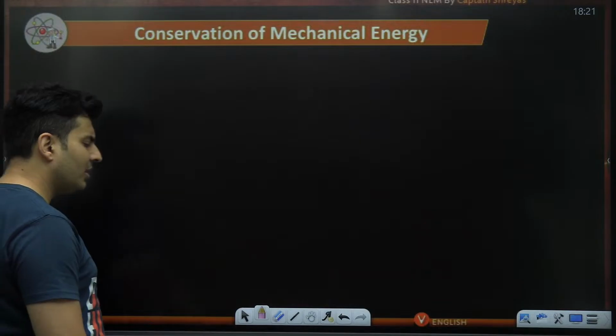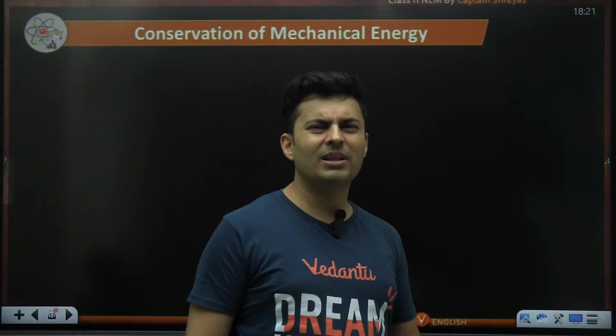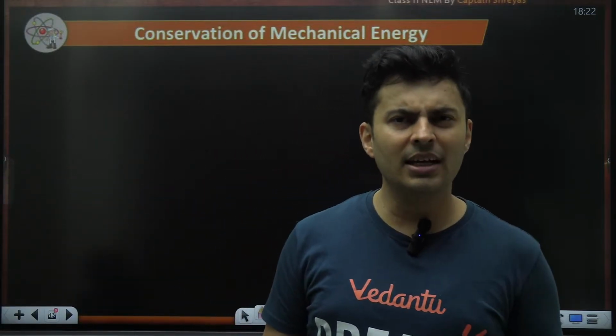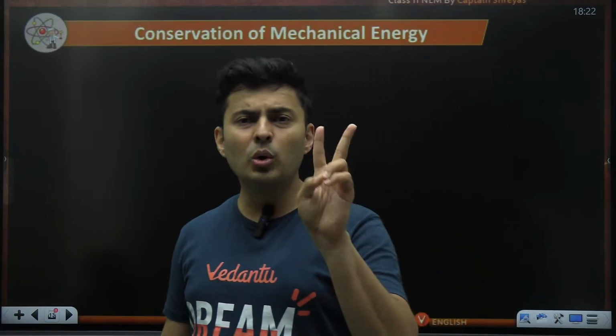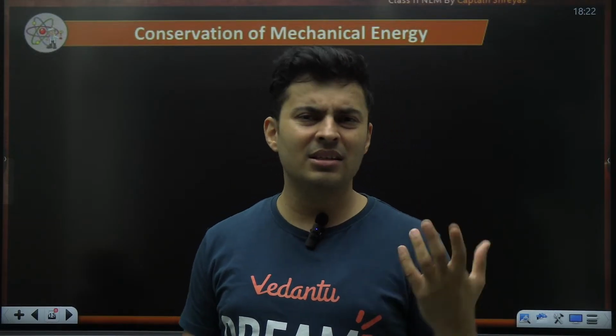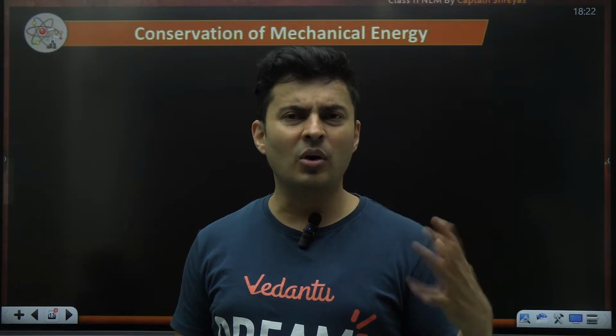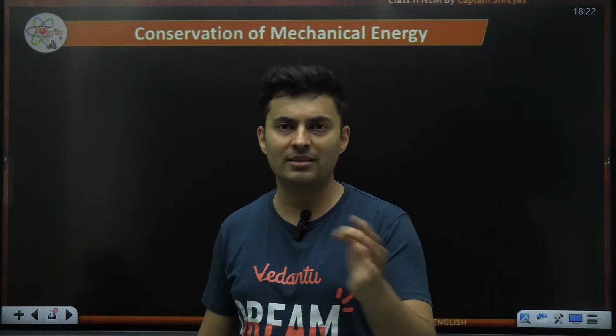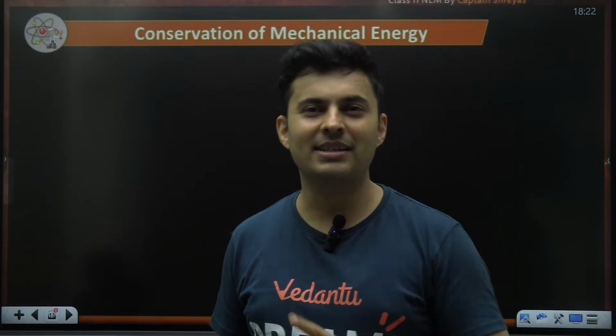It is in fact the total energy in the universe, along with the mass, which remains conserved. Mechanical energy may be conserved, may not be conserved, because mechanical energy is just two kinds of energies together, which is kinetic and potential. But when you talk about total energy, that accounts for heat energy, mass energy, biological, muscular, all forms of energy. That total energy, no matter which scenario, has to be conserved. There are no absolute exceptions for that. It's a universal law. But mechanical energy has its own conditions, ifs and buts are there.